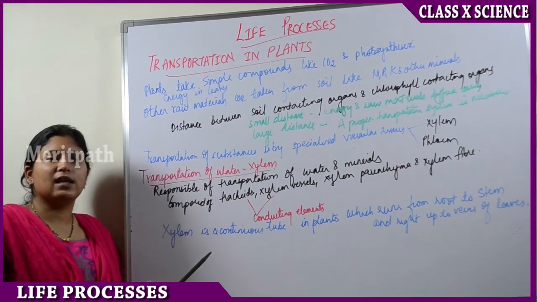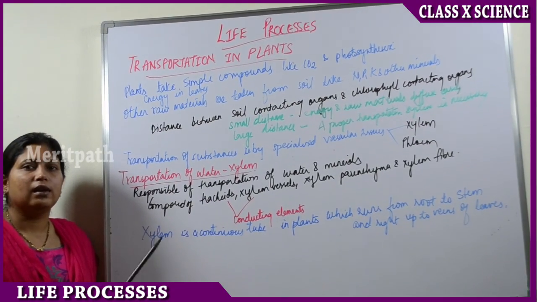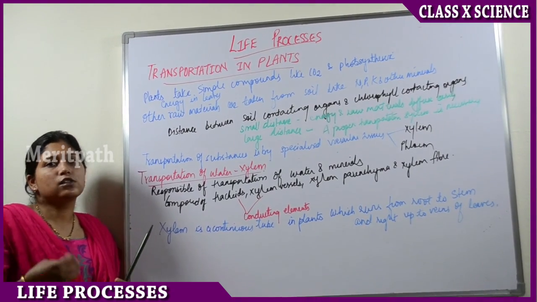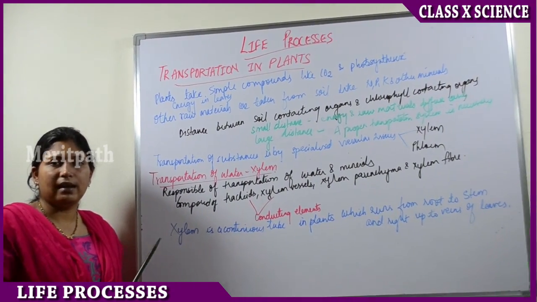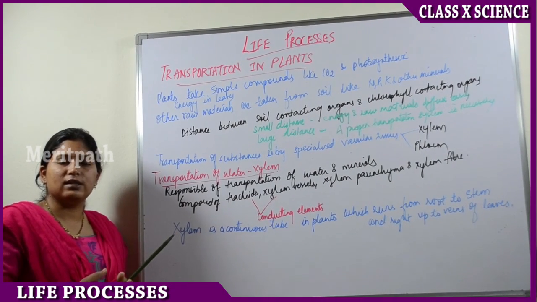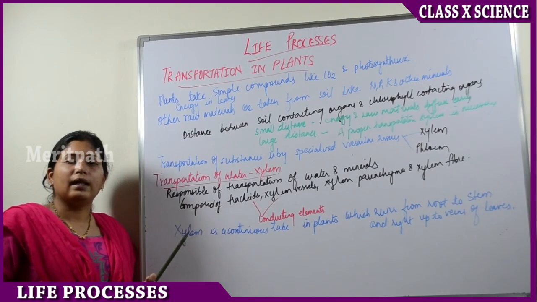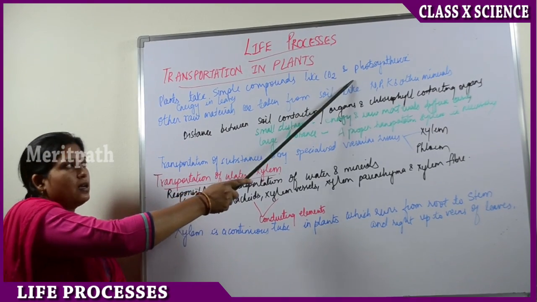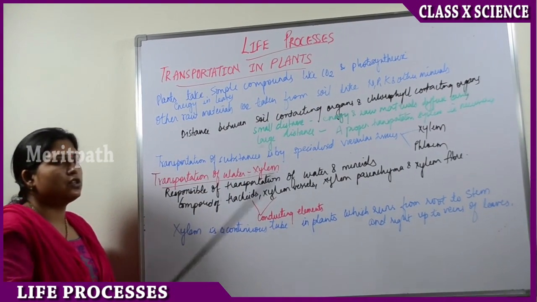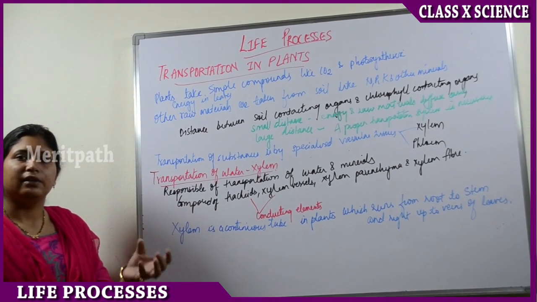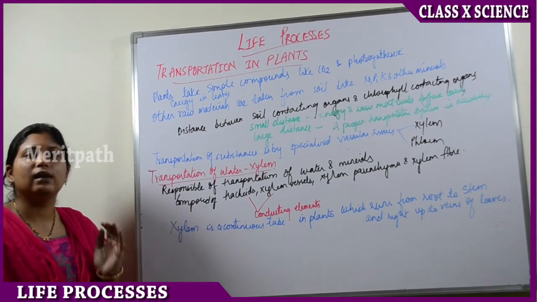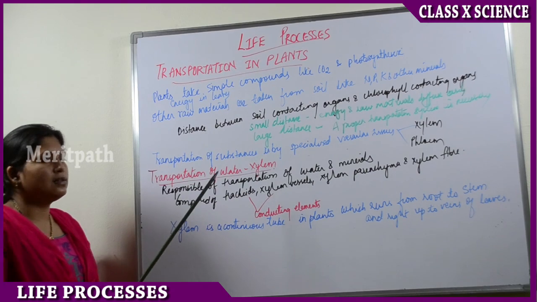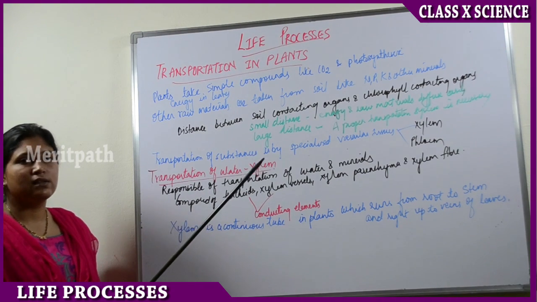Generally plants take simple compounds from the atmosphere like carbon dioxide, and then they synthesize this compound and convert it to another form, that is food. They take solar energy from the sunlight and carbon dioxide, and in photosynthesis they convert it into food, and this food will be stored in the leaves. After photosynthesis, the food will be stored in the leaf. So this is how food is stored, and then the raw materials like water and minerals.